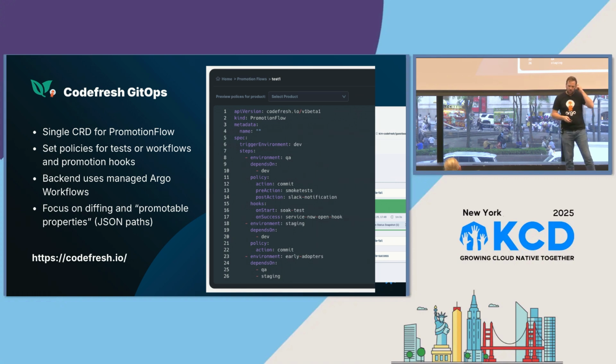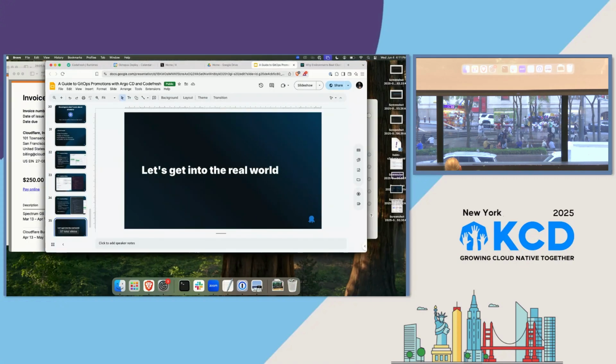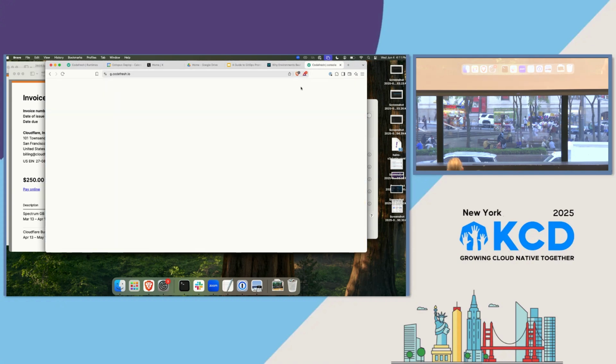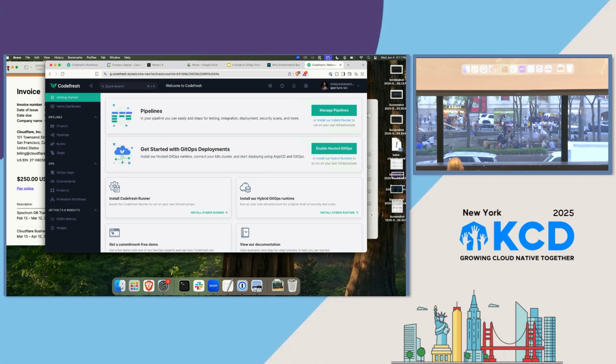And there's another component here, which is the diffing aspect. Let me show you what that looks like, and we're going to jump into the real world. Feel free, just to check in really quick before we jump in, any questions that we should address? You can shout them out, and I'll repeat them for the camera. Let me close these open random invoices I have here.